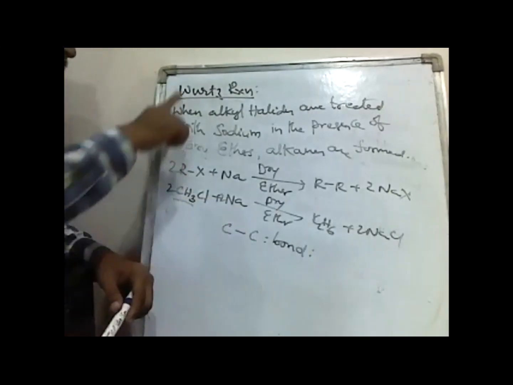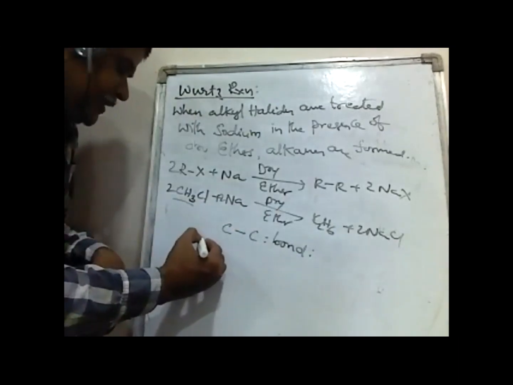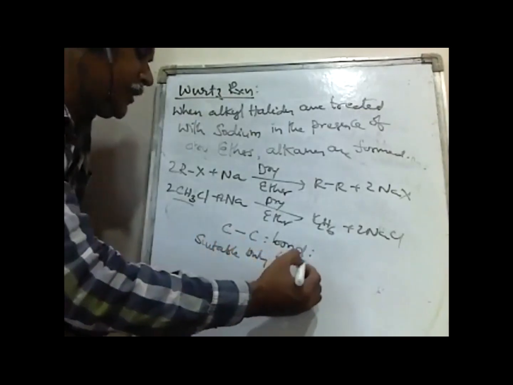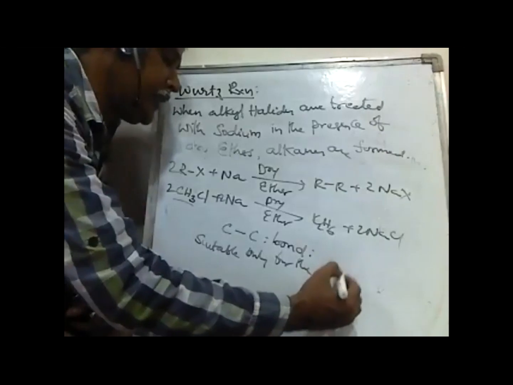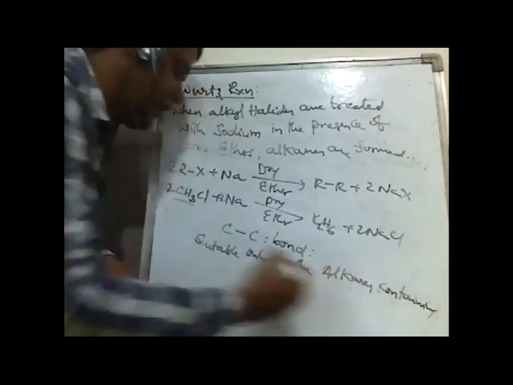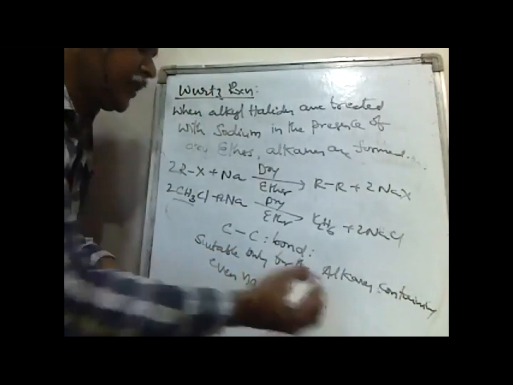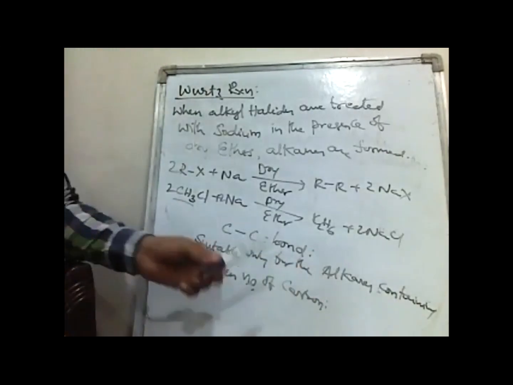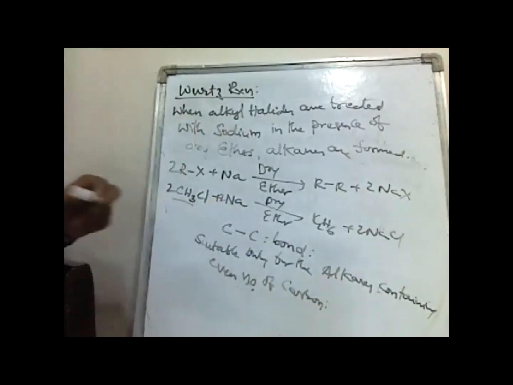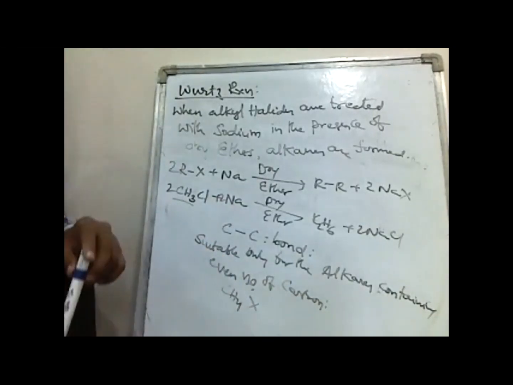The Wurtz reaction involves C-C bond formation, and this method is suitable only for alkanes containing an even number of carbons, which means 2, 4, 6. Only for those is this method suitable. Methane cannot be prepared by this method.